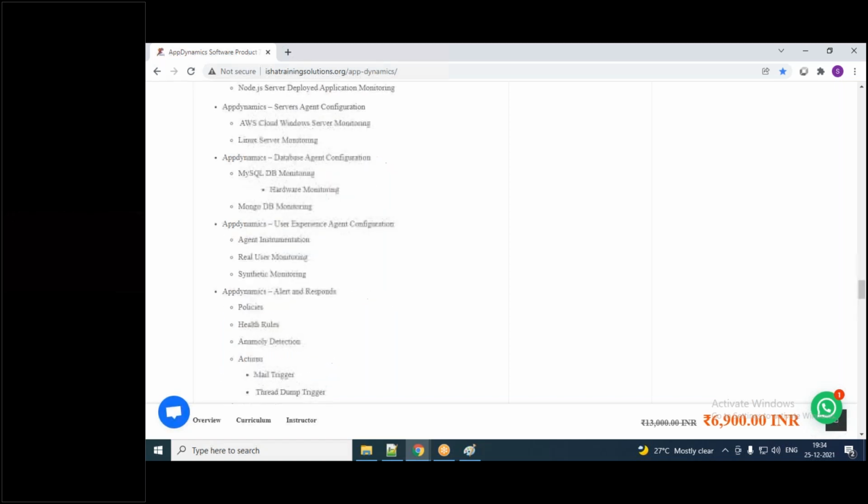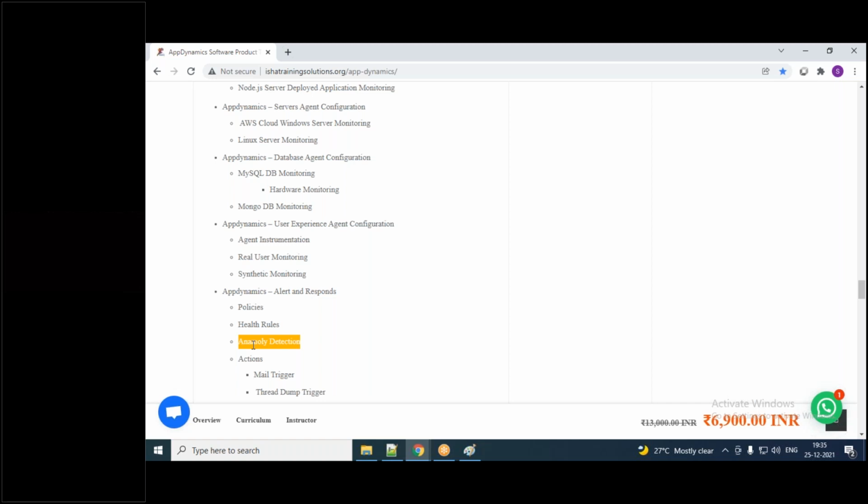And alerts and response, this is what I told you, right? There is an intelligence available, and this intelligence can be manual or automated. Last month only, AppDynamics added that automated intelligence. It gathers the data, and if there is any deviation in the data, it will provide you alerts. The new topic added in AppDynamics is anomaly detection. Earlier it was not there; newly they added anomaly detection.